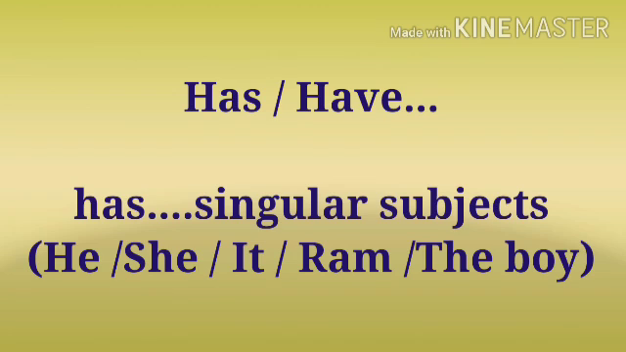Now, we have to know the rule where we have to use has and where we have to use have. If the subject is singular, like he, she, it, or any name like Ram or the boy, it means singular. In these cases, with the singular subject, we will add has. Okay. He is one boy, she is one girl, it is one non-living thing. For all these things, in these cases, we will use has.